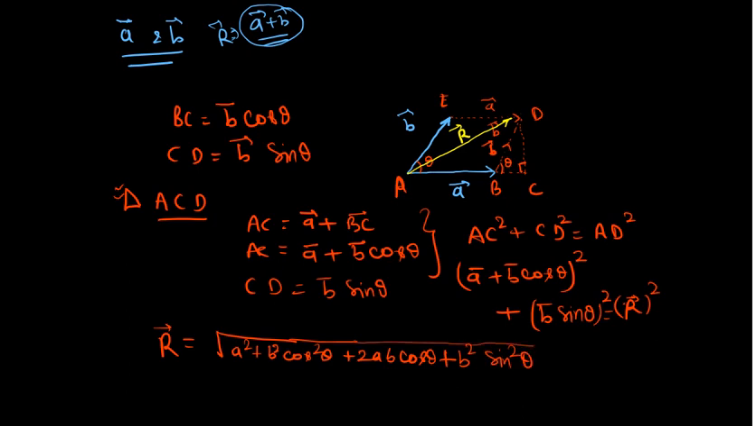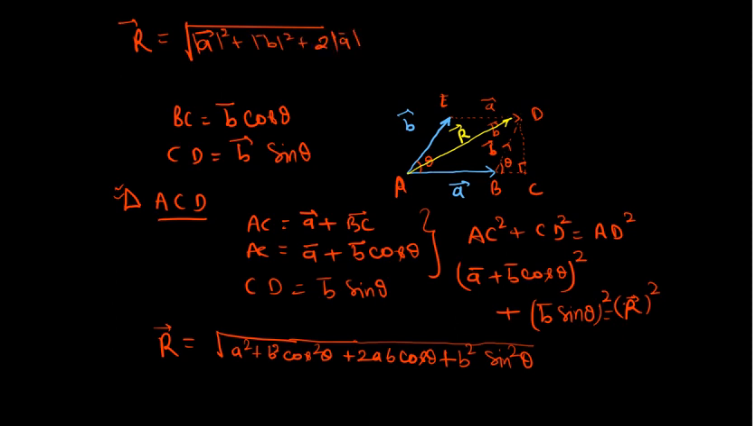So if I solve this further, what I will get is like this. R vector is equal to square root of A vector square, that is magnitude square, plus magnitude B vector square plus 2 into magnitude of A, magnitude of B cos theta. Okay, like this. And this will be the magnitude of R vector. So this will be the resultant vector of two vector addition using the parallelogram theorem.